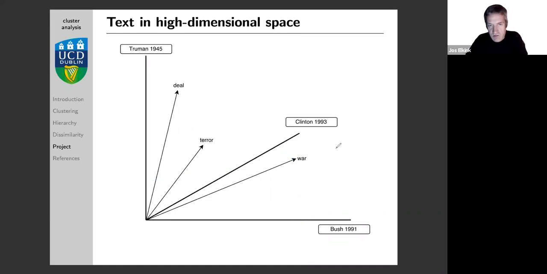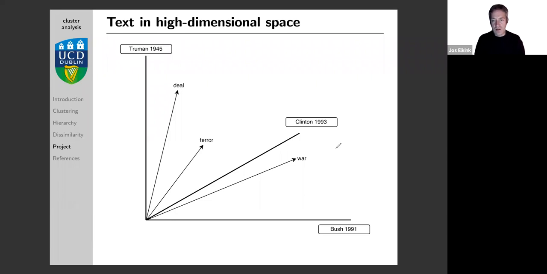If we do a cluster analysis in this plot, in this data, we see how words belong together. If the same words tend to occur in the same speeches, they form a group, and they are clustered together. Whereas if two words are used in very different speeches, but not often in the same speech, then they are far apart from each other, and they do not form a cluster.